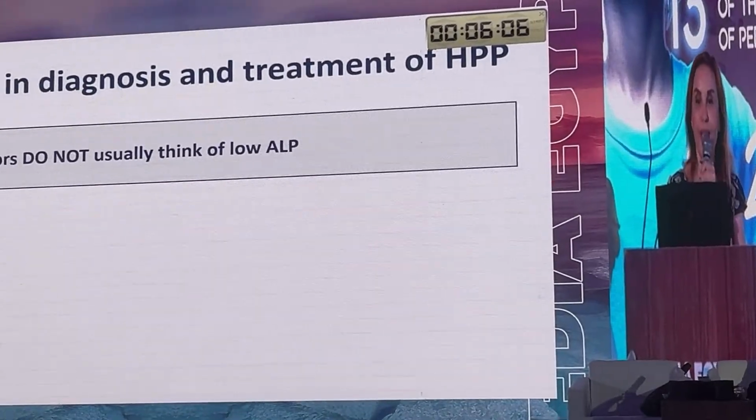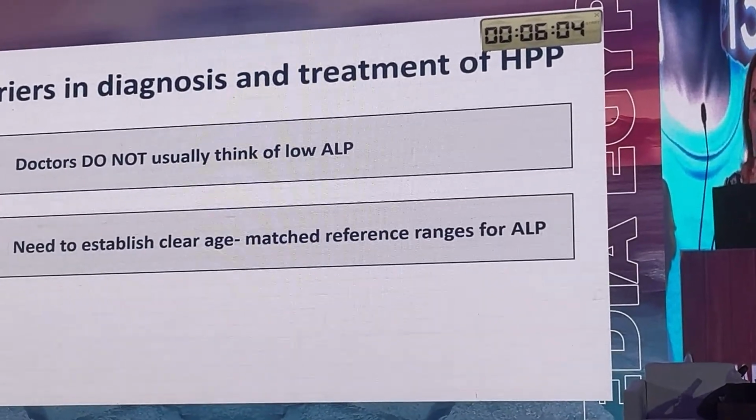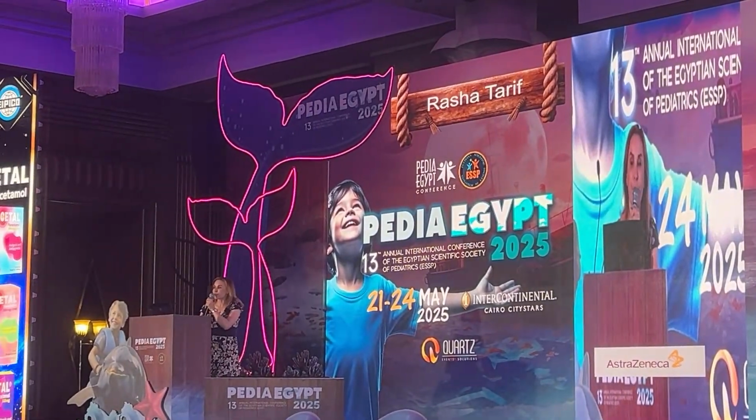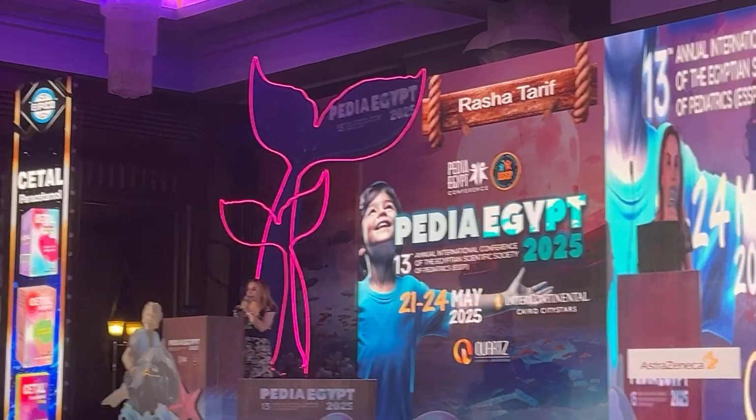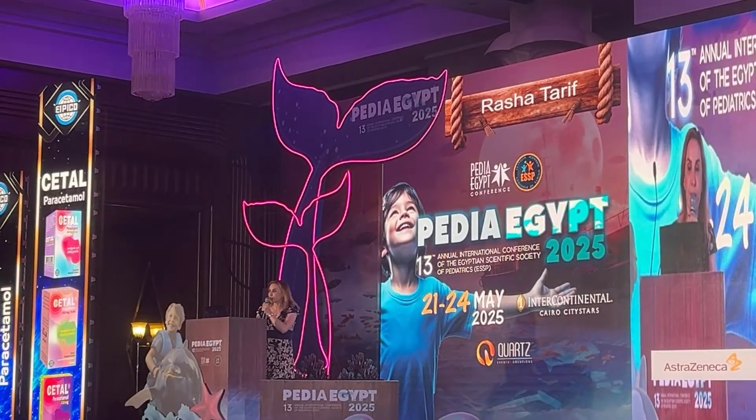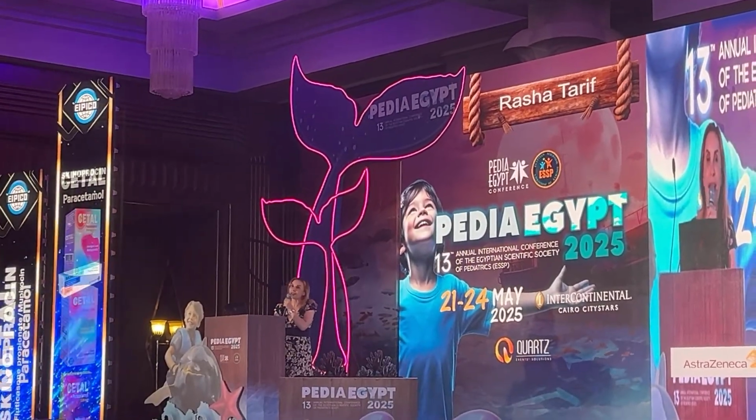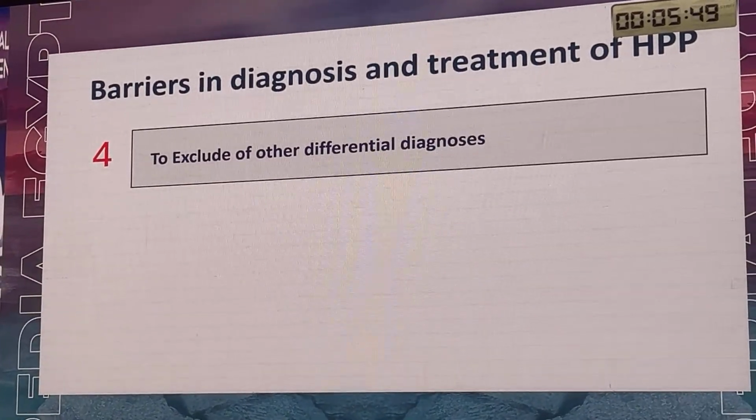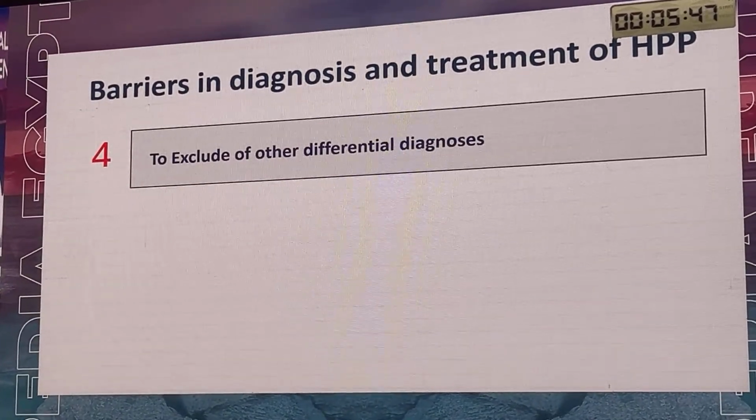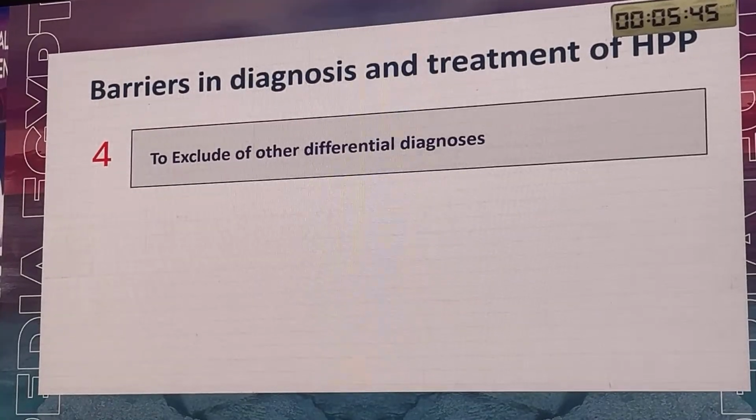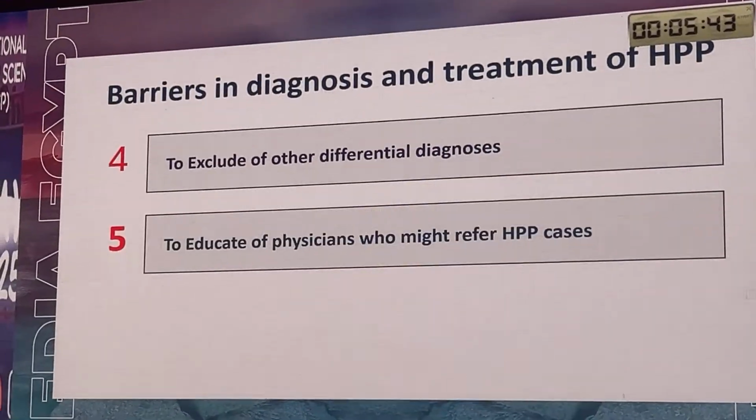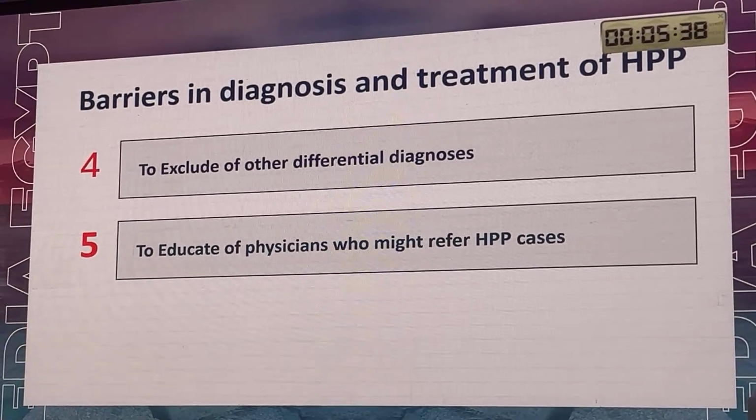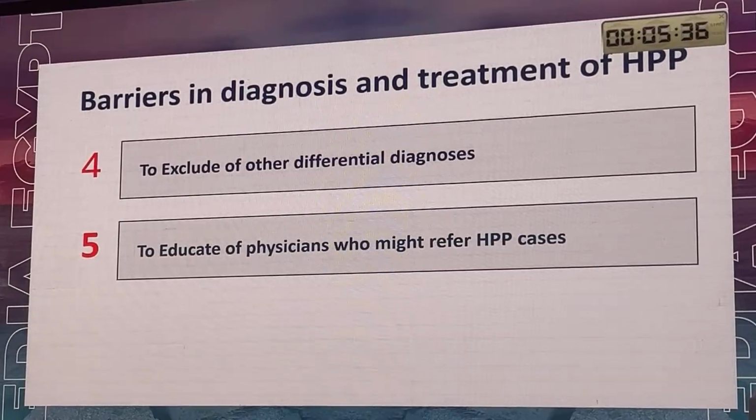So we need to diagnose this and to look carefully. We need to establish clear age-matched reference ranges for alkaline phosphatase. We need to establish clear cutoff for alkaline phosphatase to define HPP. We need to exclude other differential diagnoses. As you've seen, we have unique diagnosis of HPP. To educate physicians who might refer cases of HPP.